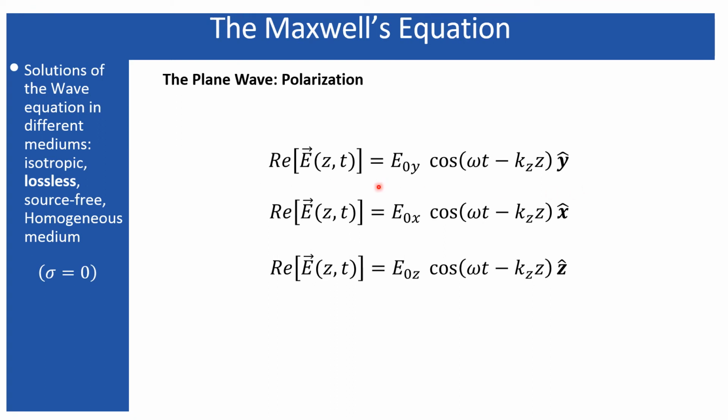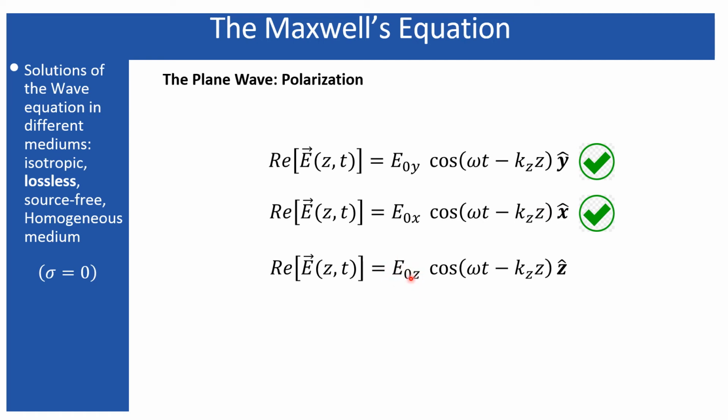As I considered in my last couple of slides, Ey is the polarization. If Ey is the polarization, we will call it the Ey polarized wave. It is okay because the wave is propagating along the z direction and y is transverse to the direction of propagation. Similarly, this is also good because Ex is directed along the x direction and the wave is propagating along the z direction. But here,